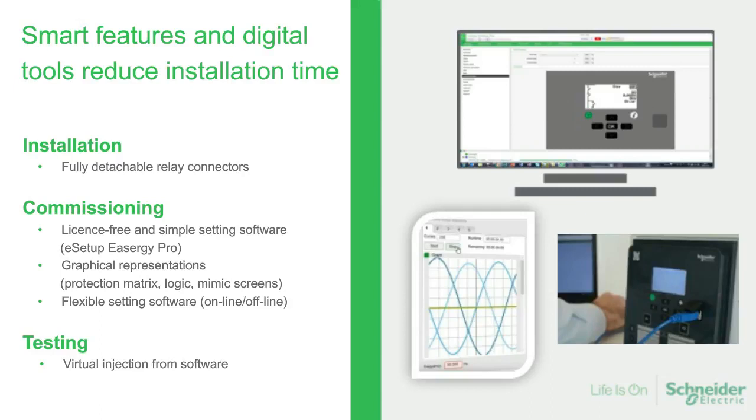Second point, the commissioning. This is most of the time a critical time of your process, because here you first start to use the software. Here there are some risks of mistakes in the configuration. It may take time if the configuration is not mastered by your teams. So what we have done is to deliver a simple way to configure with the EasyRG Pro setting software. This is our new setting software for the EasyRG ranges, starting with EasyRG P3. It is a free of charge setting software, easy to download and to install, as it's as simple as a .exe document on the laptop, so any kind of computer can open it and deal with it.